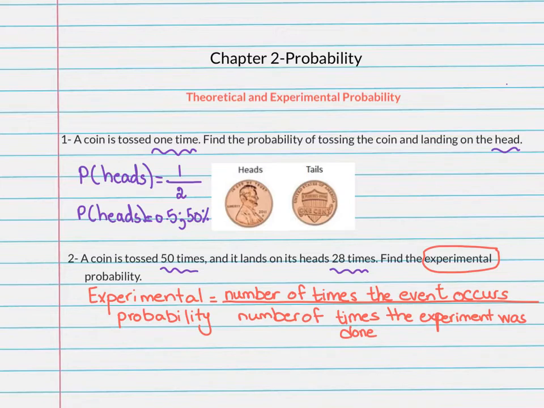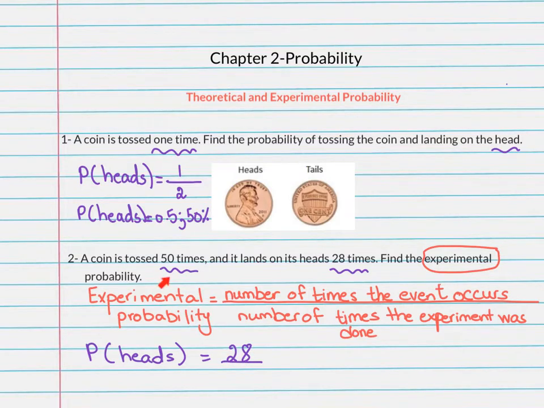And here we did this experiment 50 times. Then the experimental probability of heads is equal to the number of times the event occurred. It's 28 times it landed on its head, so it's 28 divided by the number of times this experiment was done.